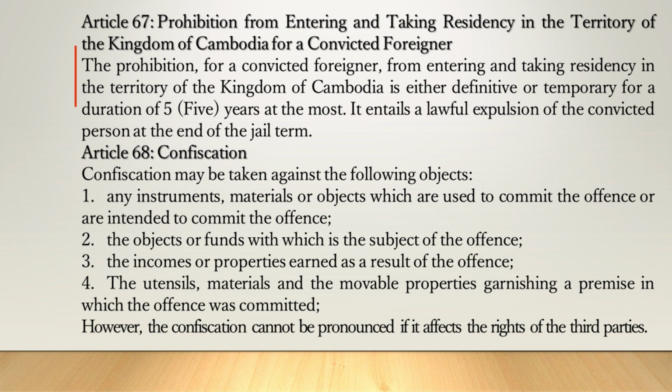Article 68. Confiscation. Confiscation may be taken against the following objects. 1. Any instruments, materials, or objects which are used to commit the offence or are intended to commit the offence. 2. The objects or funds which are the subject of the offence. 3. The incomes or properties earned as a result of the offence. 4. The utensils, materials, and the movable properties garnishing a premise in which the offence was committed. However, the confiscation cannot be pronounced if it affects the rights of third parties.